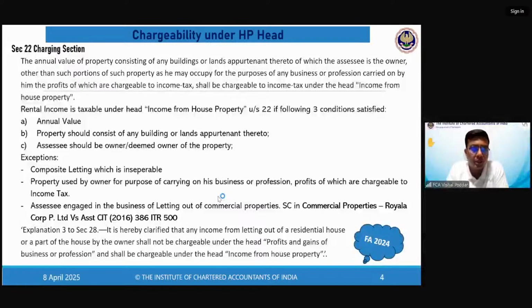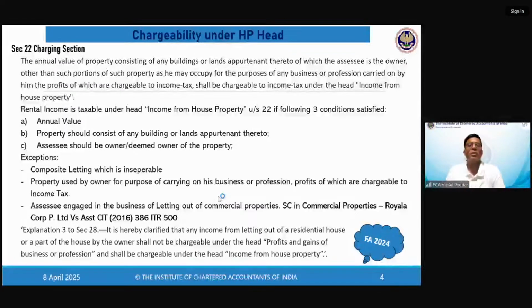What if I'm not owner in this year? So in this year, if you're not owner, if you are earning rent, it will not be taxed under the head HP. Owner carries out own business on ground floor plus floor given on rent. See, all these are special cases, but you will treat it separately. So all those who have asked such questions, part house is residential, part commercial, part-time residing, part-time giving on rent, or in your example, part is for own business, part is given on rent, you'll apply both the provisions part-wise. So then you will assume there are two HPs and you'll apply the provisions for each part separately.